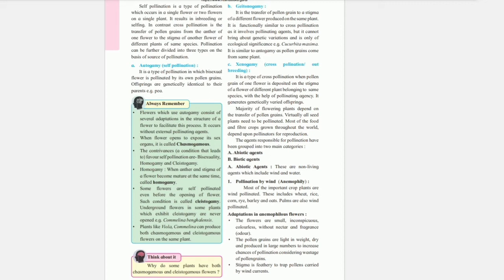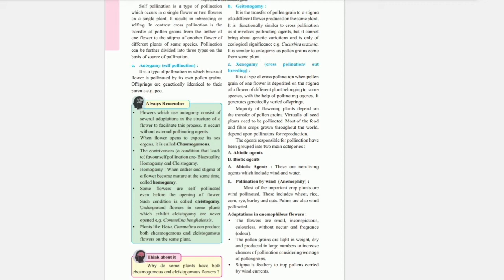The majority of flowering plants depend on the transfer of pollen grains. Virtually all seed plants need to be pollinated. Most of the food and fiber crops grown throughout the world depend upon pollinators for reproduction. The agents responsible for pollination have been grouped in two main categories: A. Abiotic agents and B. Biotic agents. Abiotic agents. These are non-living agents which include wind and water.